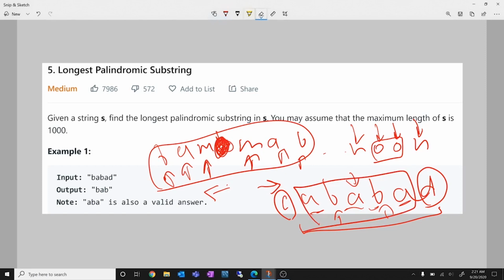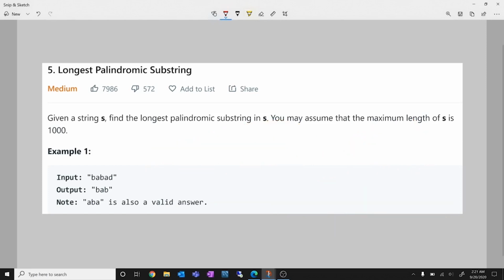So let's see how we can apply this to the question. The approach will be that for any string we'll start iterating. Let's take the string given in the example first. I'll start with BAD. You'll notice that this is a palindromic substring and this is also a palindromic substring in this. Now let's see how we'll find it.